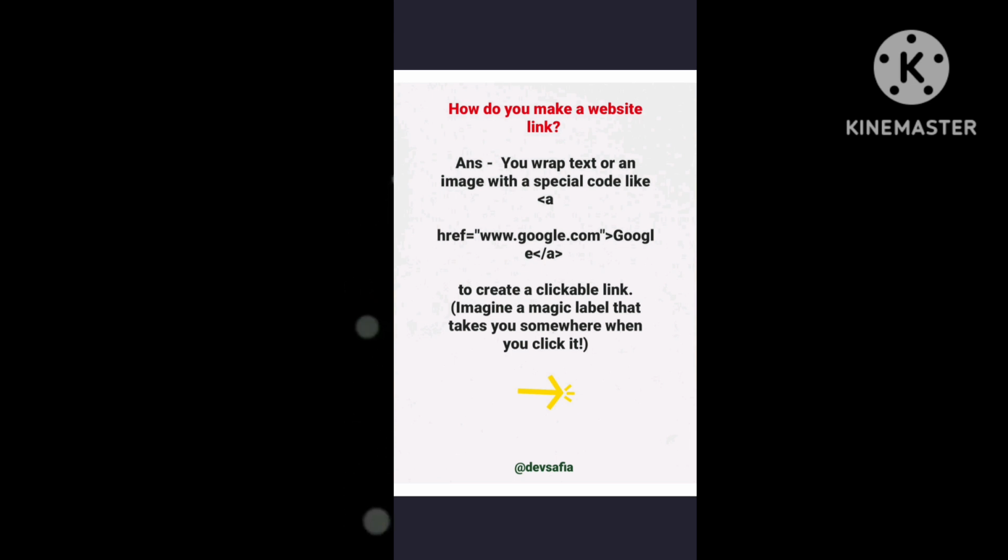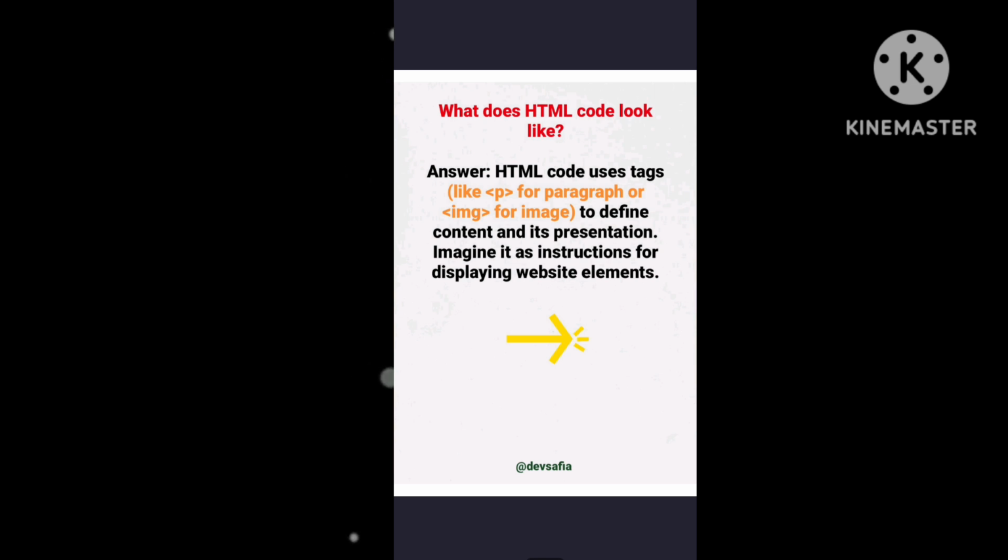Okay, so the next question is, what does HTML code look like? HTML code uses tags like p for paragraph, or img for image, to define content and its presentation. Imagine it as instructions for displaying website elements.